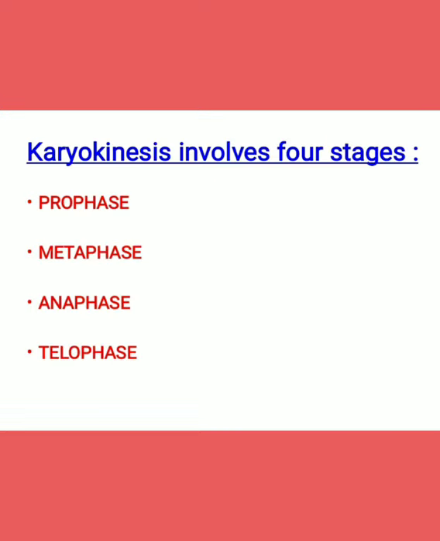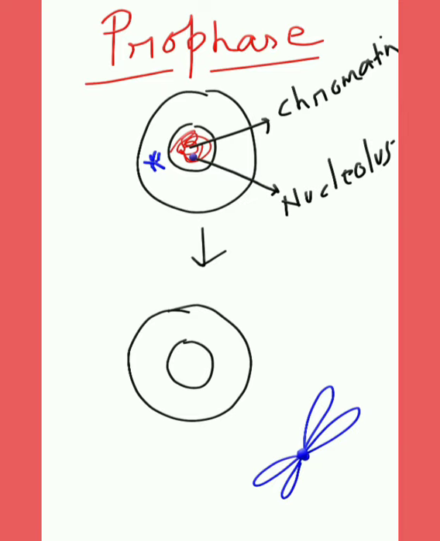Karyokinesis involves four stages. What are they? They are prophase, metaphase, anaphase, and telophase. So let's start from prophase first. In prophase, the chromatin network of the nucleus starts thickening into distinctive chromosomes.